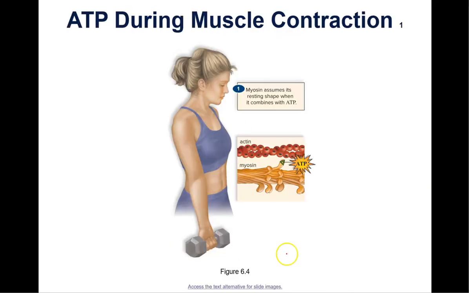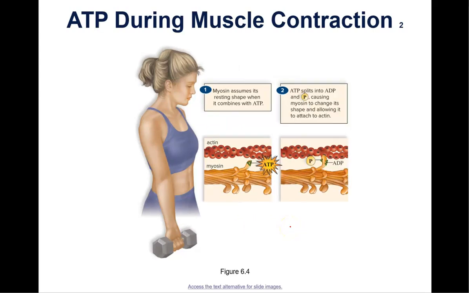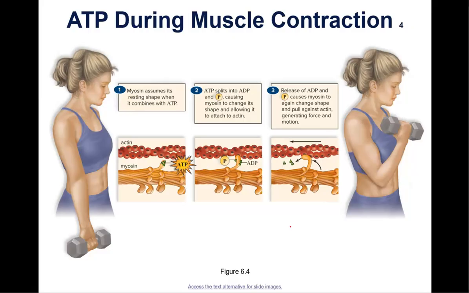And then on slide 16, we're looking at an illustration of a woman doing a bicep curl. So what has to happen is her bicep has to contract so she can lift this little dumbbell. And you can see what's happening inside her muscle cells in the illustration here. Basically, you've got 2 proteins that interact to cause muscle contraction.